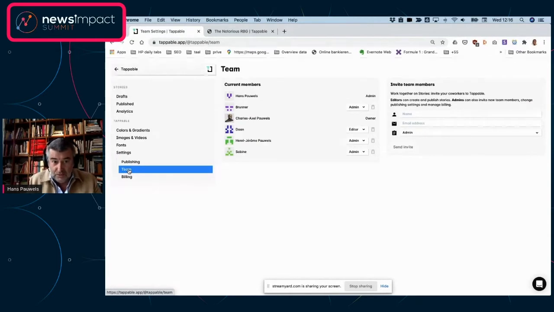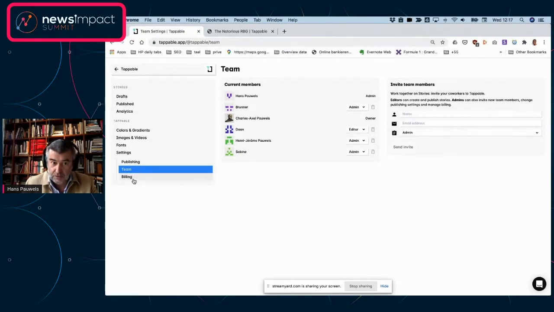Editorial teams, right? It's very simple. You don't build a story on yourself. I mean, you can, there's no problem to that, but very generally it is a team effort. So you can add people from your team to the tool here, and they can start working with it. You can give them an editor or an administrator role as you wish.